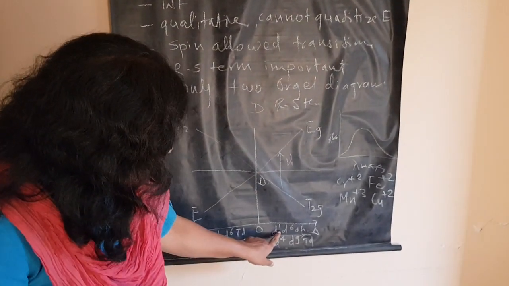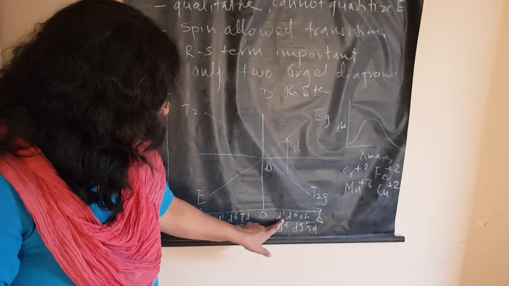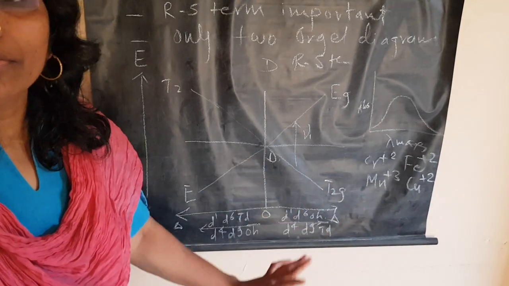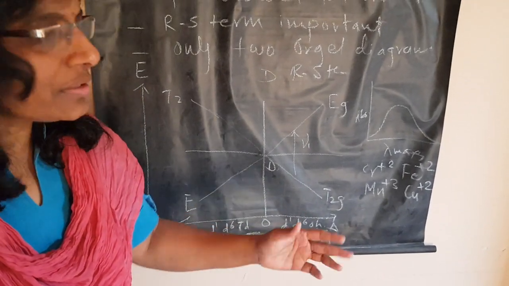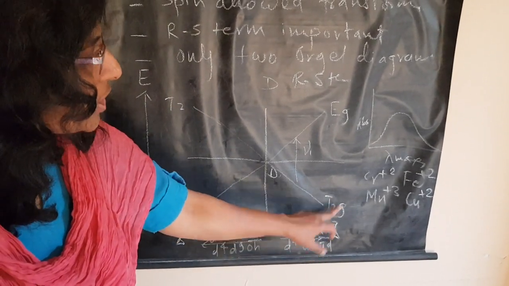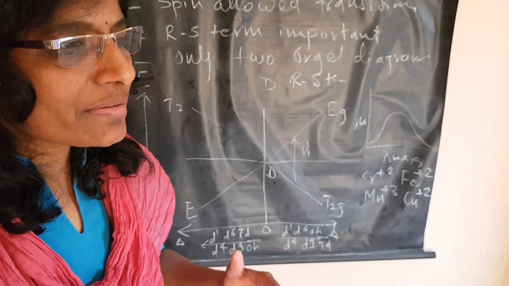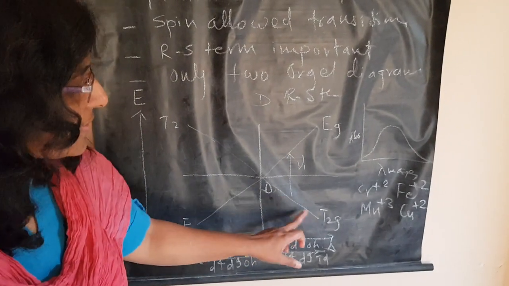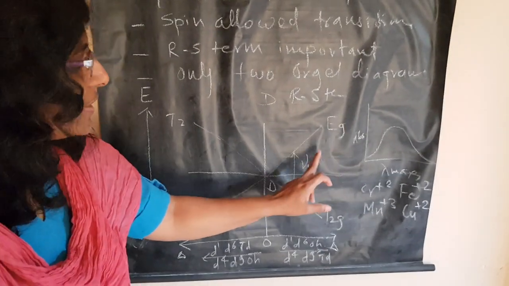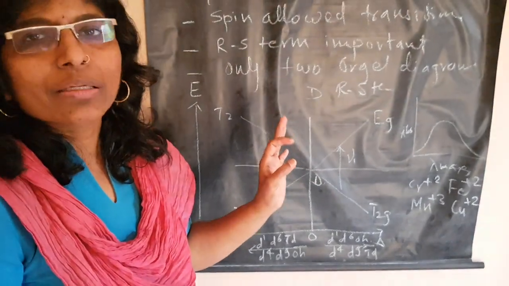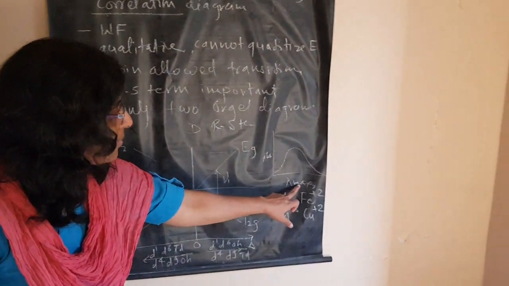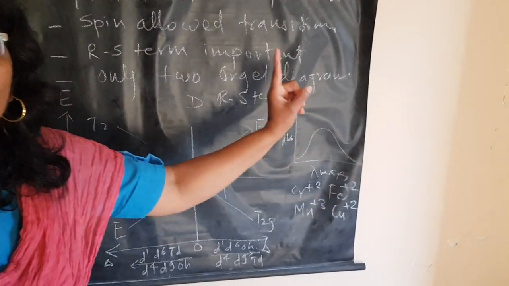For example, if I have a complex with 3d1 configuration in octahedral geometry, that means 3d has one electron. How will that split? It will split into T2g and Eg. And how will excitation take place? The dipole moment vector will do it. It will excite one electron from T2g as the ground state and it will jump to the excited state, Eg. Therefore only one transition, absorption, is possible. How will the electronic spectrum look? This is absorption versus lambda max. It will come like this, and only one peak will be there.